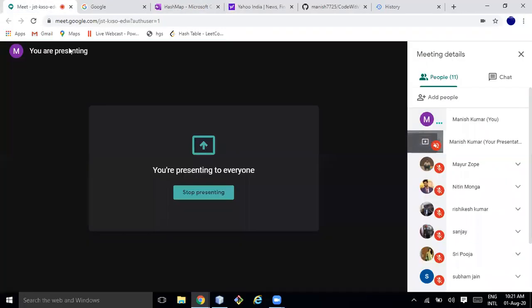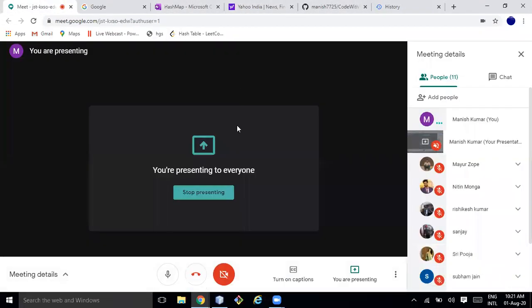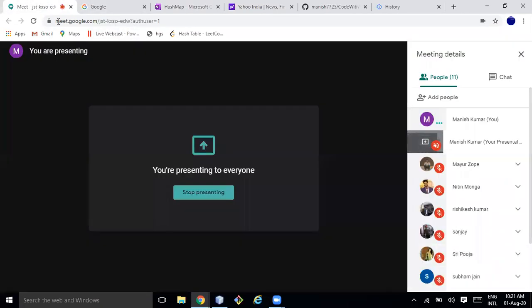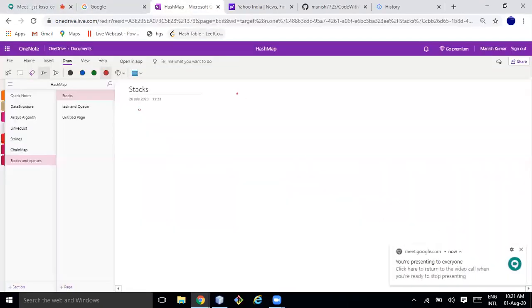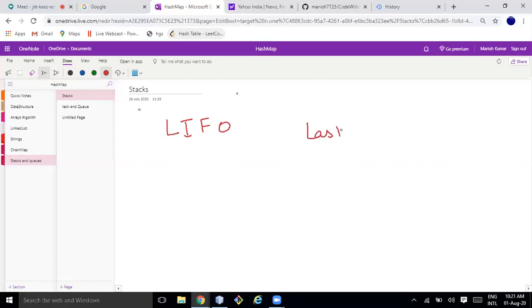So we can use stacks in those situations where we want to store the elements in a specific order, and similarly for retrieval also. In the stack, whatever is entered last will be extracted first, and we call it LIFO, last in first out. So what is inserted last will be extracted first.